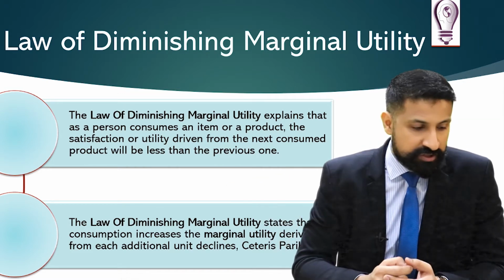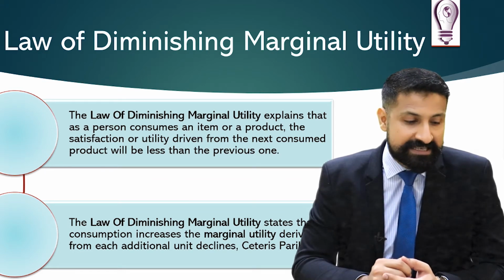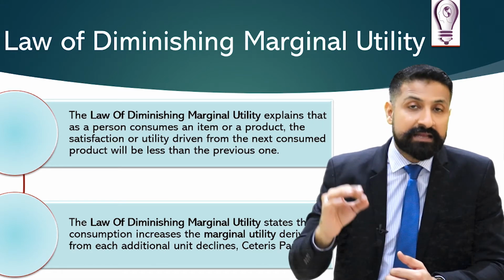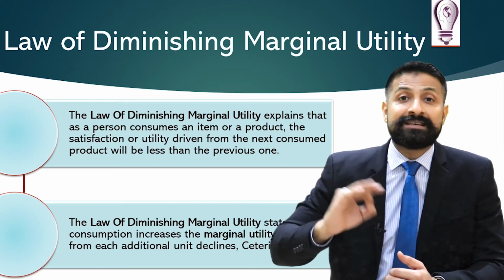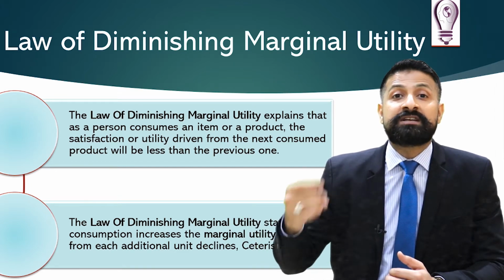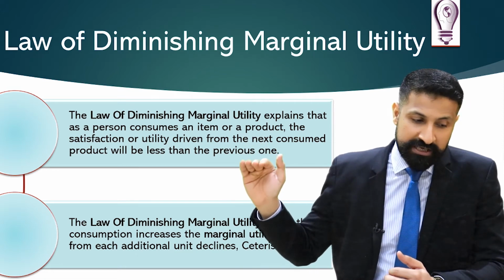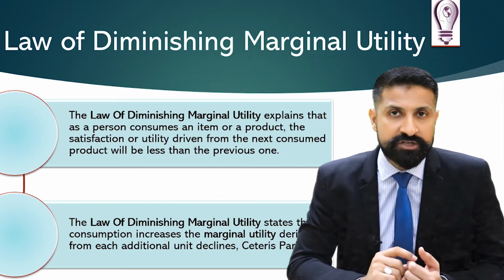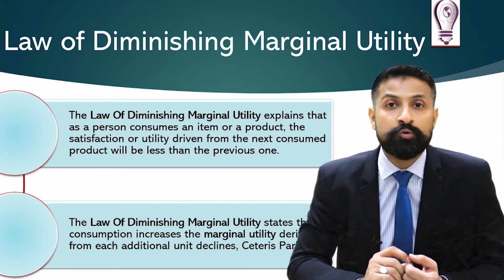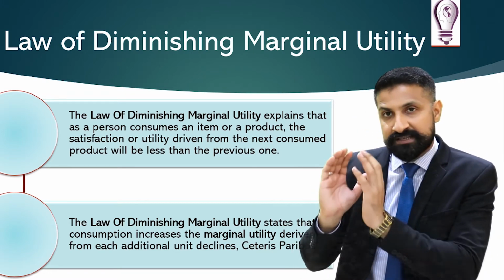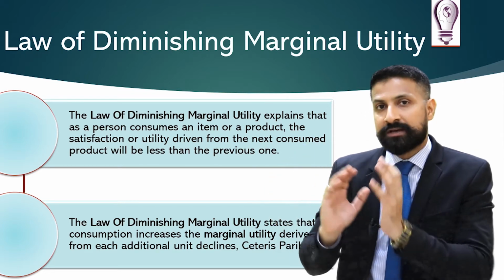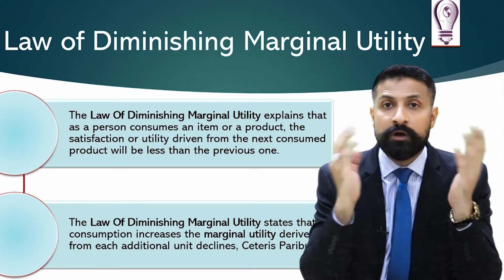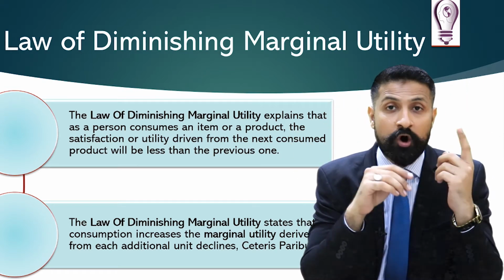Okay, read the second definition. The law of diminishing marginal utility states that as consumption increases, the marginal utility, meaning the utility from the additional consumed unit, derived from each additional unit declines. Ceteris paribus. Keep it in your mind, the law of diminishing marginal utility also has its own ceteris paribus. You must fix certain situations, then the law is applicable. If you don't know what ceteris paribus is, here is the link and in the description below. Just click on it, go and watch my video on ceteris paribus.